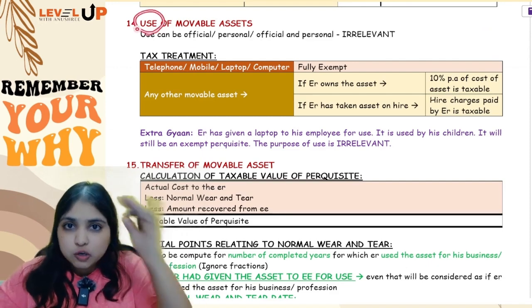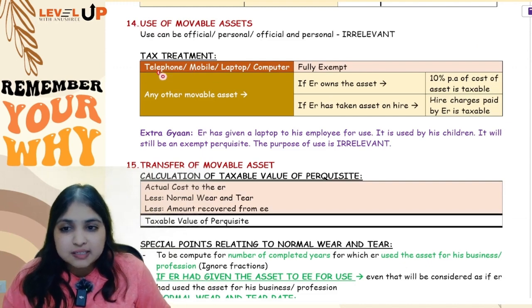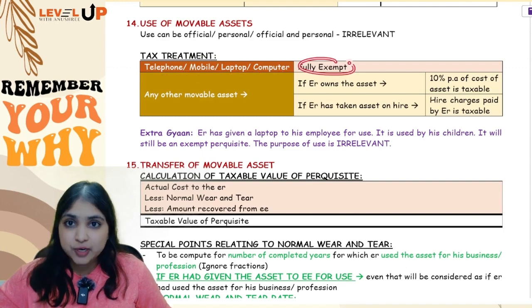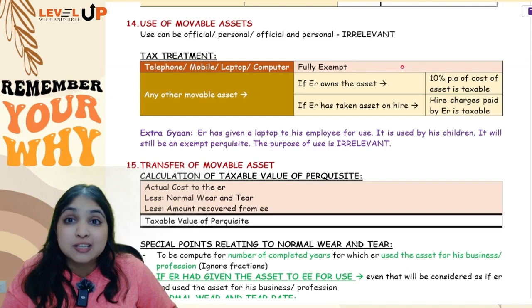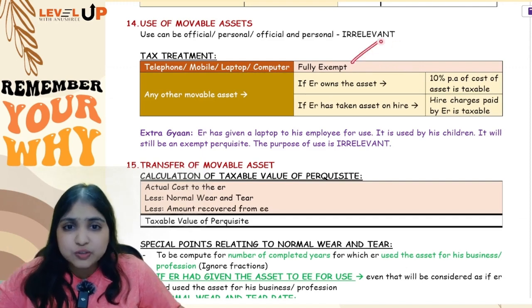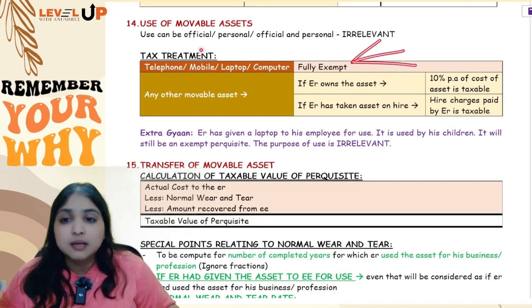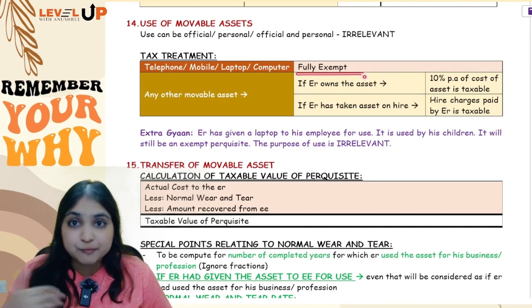For pure use of movable asset, you have only two tax treatments. Either if it is telephone, mobile phone, laptop or computer given just for use, it will be fully exempt. See, your answer will not change depending upon what the employee is using the asset for. Whether he is using it for official purposes, personal purposes, official and personal purposes, doesn't matter. Telephone, mobile phone, laptop, computer given just for use will be fully exempt for all employees.